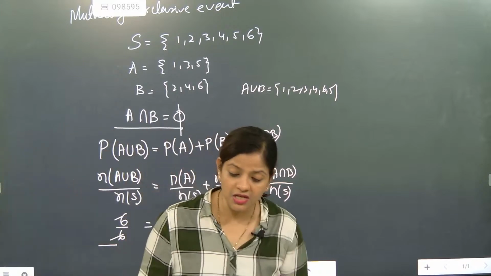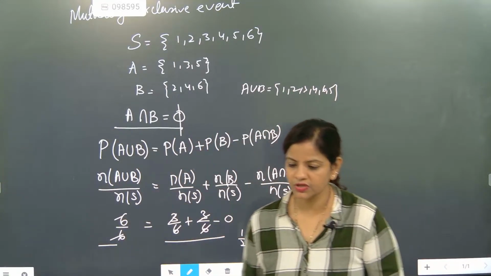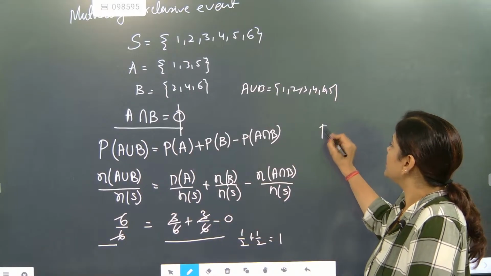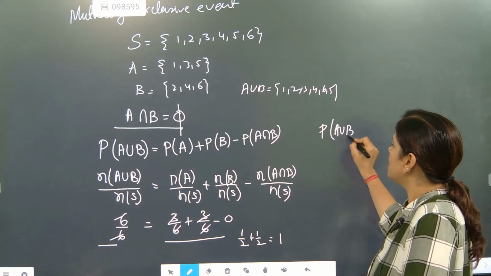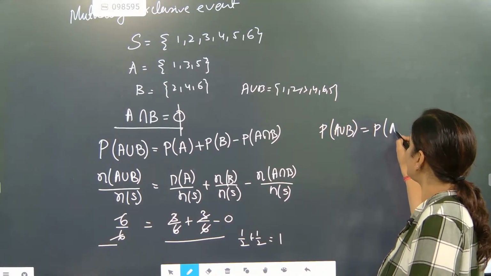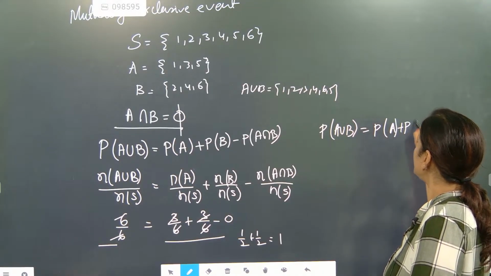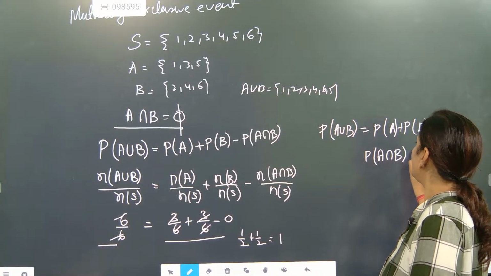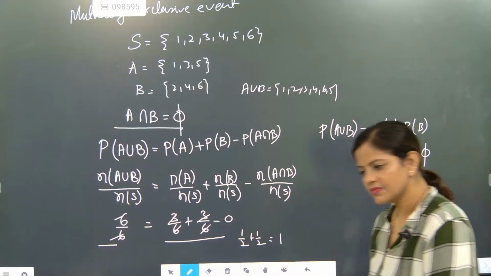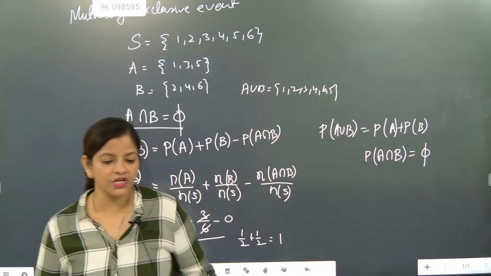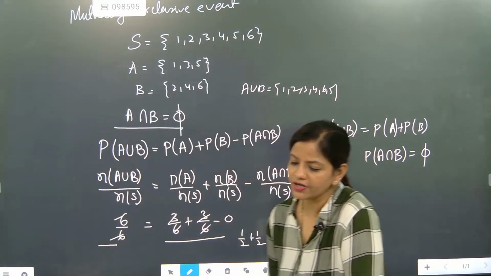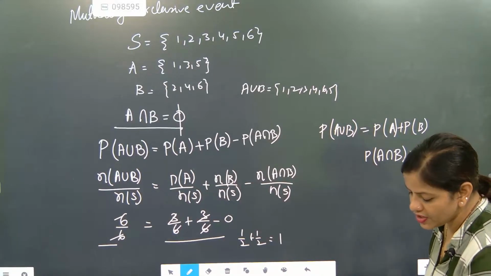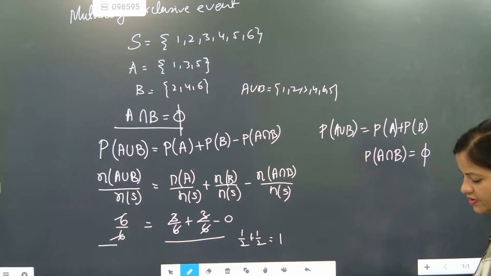So what is the meaning of mutually exclusive? In the case when a mutually exclusive event is there, the probabilistic approach will have only P of A plus P of B, and P of A intersection B will always be phi, empty. This is the case of a mutually exclusive event. Children, did you understand till here? This is a case of what, beta? This is a case of mutually exclusive event.